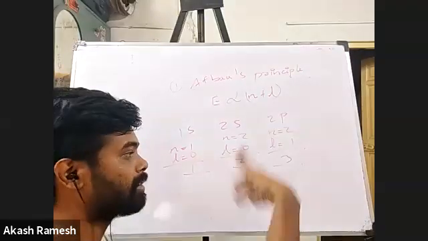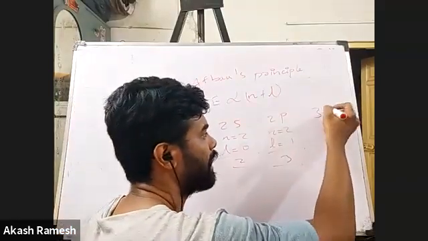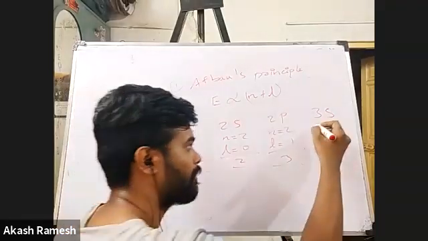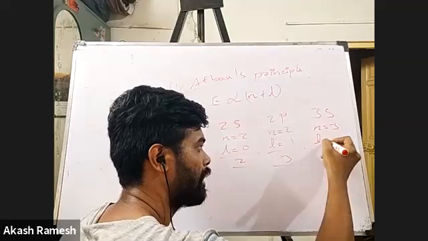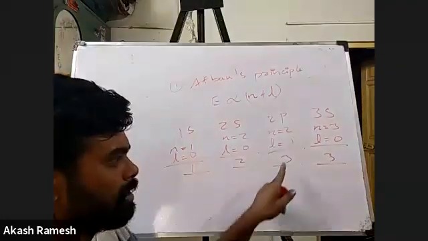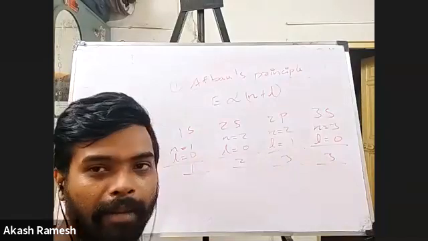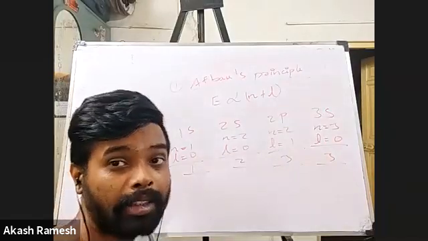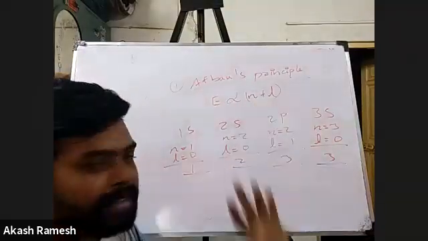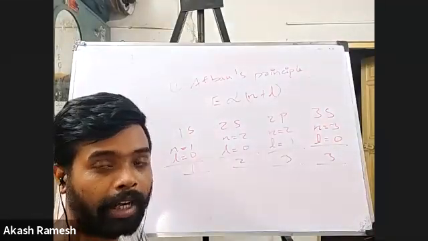So obviously now when I go for 3s, what is the n value? 3. What is the L value? 0. So what is the total sum? 3. Now look at this. I have both of them having the same n plus L value. Now in these cases, what will you do? We'll see that. So first step is to look at n plus L values.